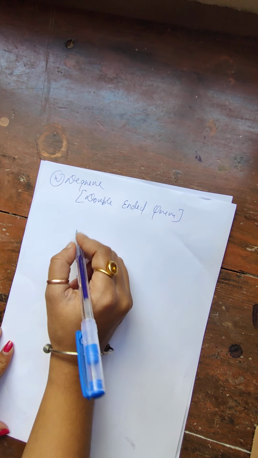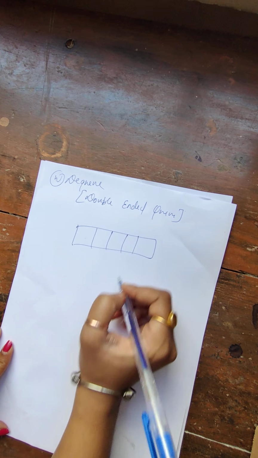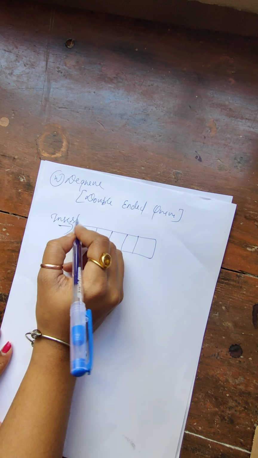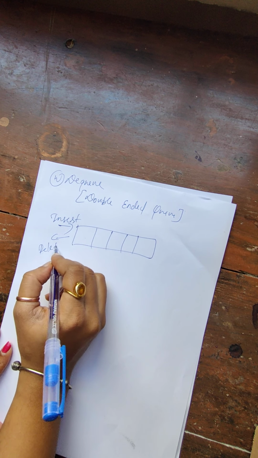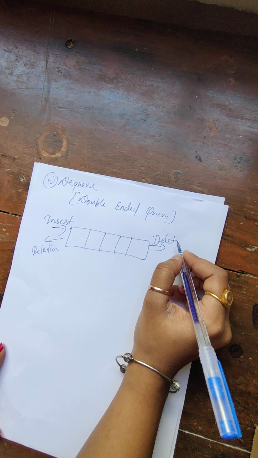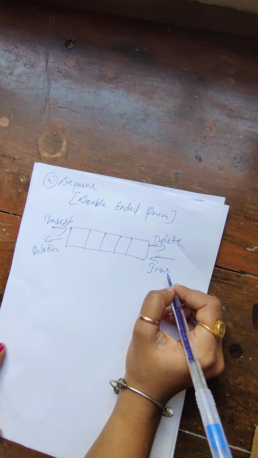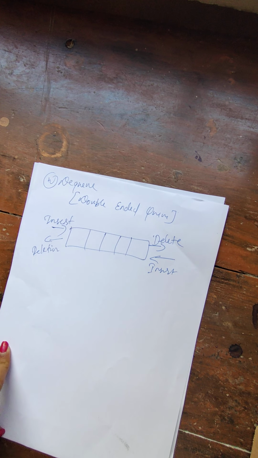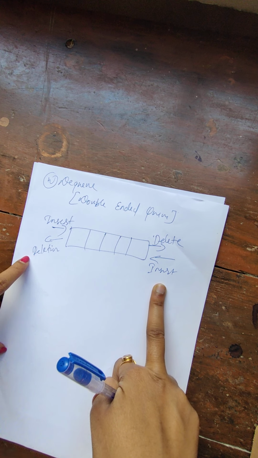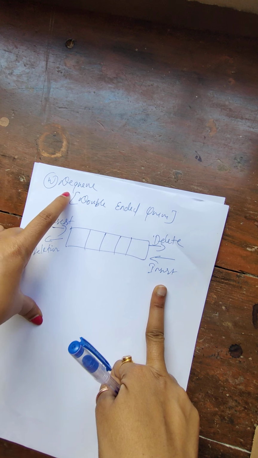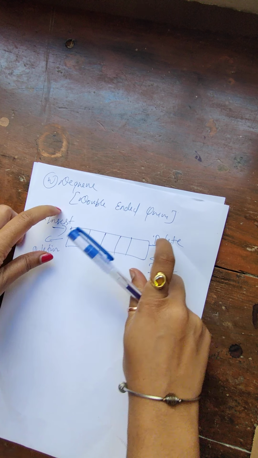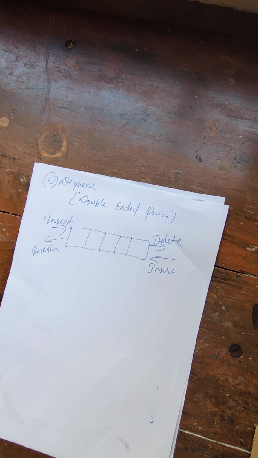I'll show you the diagram. Suppose this is your queue. We can insert from here, and we can delete from here also. And from here we can delete also, and from here we can insert also. Usually when you are studying your simple queue, inserting occurs from this end and deletion occurs from this end. But when we are working with your DQ, insertion and deletion can be done from both ends. Done. This is how your DQ or double-ended queue works.